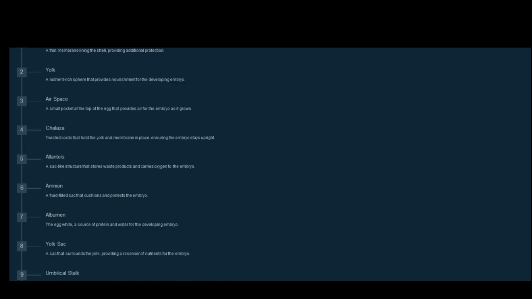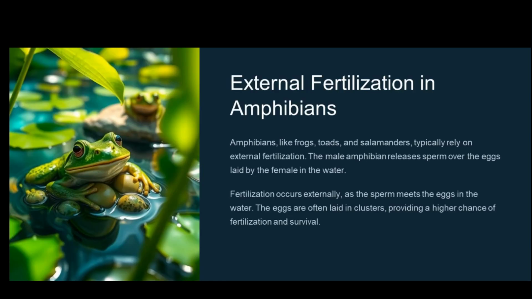The amnion is a sac-like structure that secretes waste products and contains oxygen to the embryo. The allantois is a sac-like structure that stores waste products and contains oxygen to the embryo. The yolk sac surrounds the yolk, providing a reservoir of nutrients for the embryo. The umbilical stalk is a connection between the embryo and the yolk sac and allantois, allowing for nutrient and waste exchange.